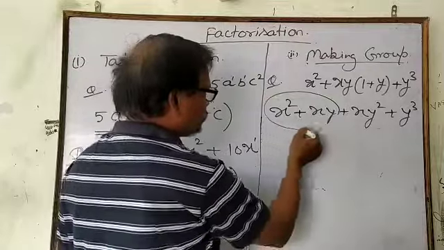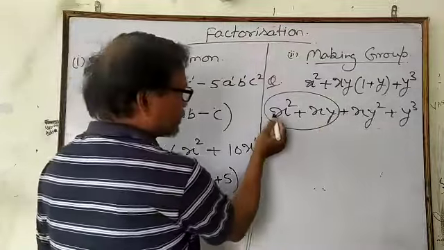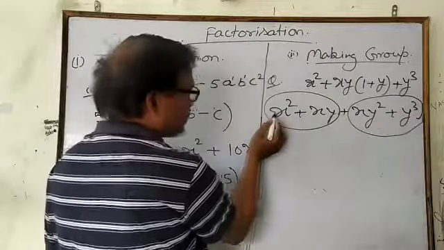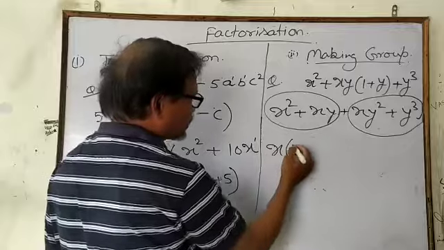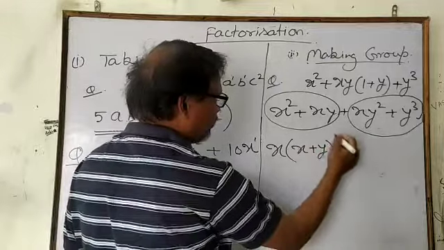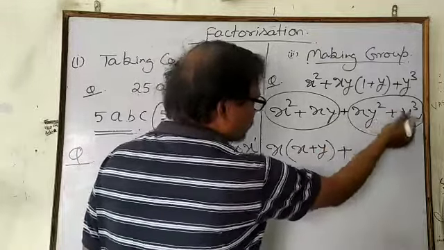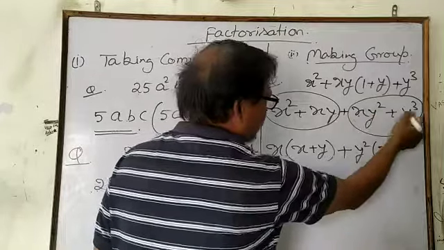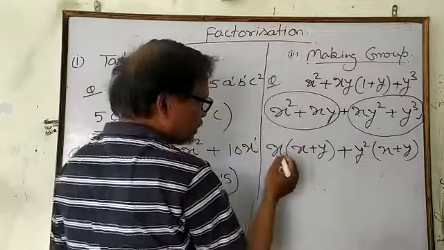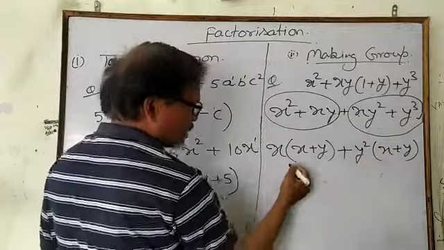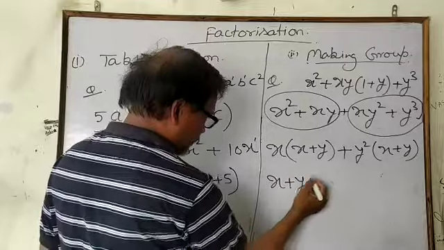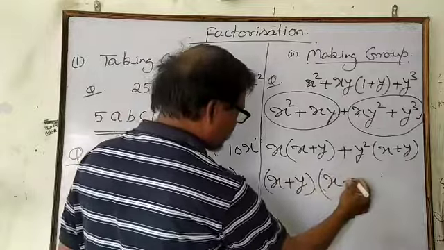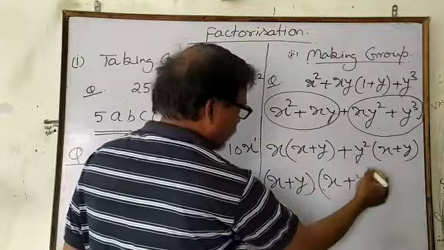After making the group, you can take common. Take the group x square plus xy and take the two more in the other group. From here you can take common x, then you will have x plus y. Then take common y square from these two, so x, here x only, and plus y. Then again x plus y in both the terms you can take common x plus y. So in this term you will have only x, in this term you will have only y square.